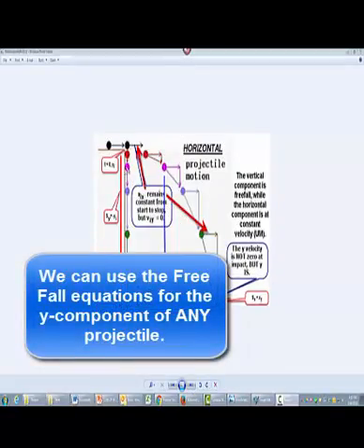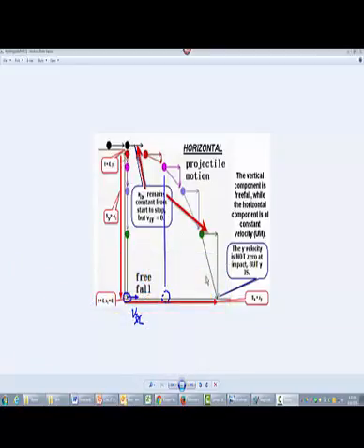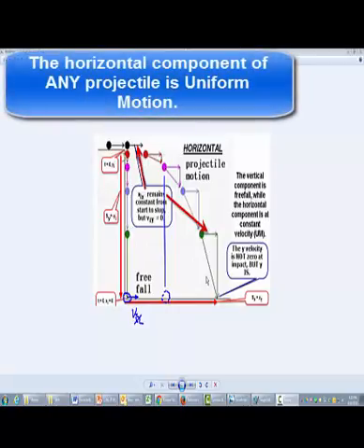Since the acceleration in the x or horizontal direction is 0, it also means that an identical ball that began rolling at the same time as the projectile and having the same horizontal speed would always be directly below the projectile.